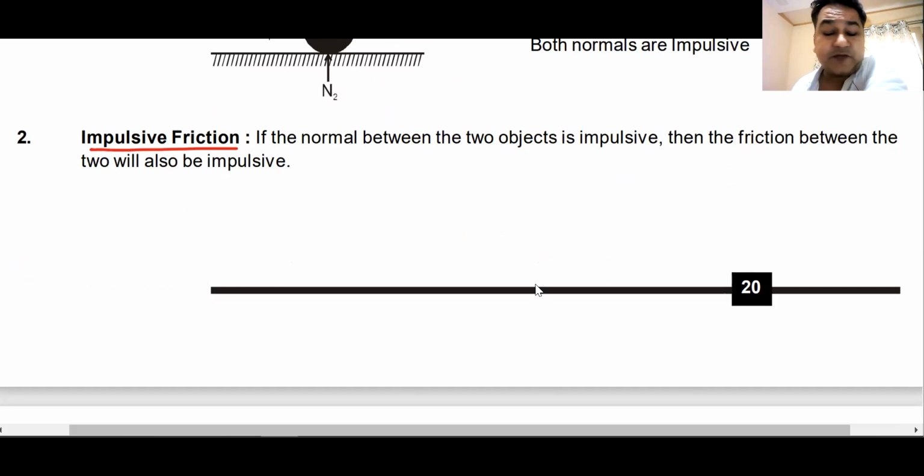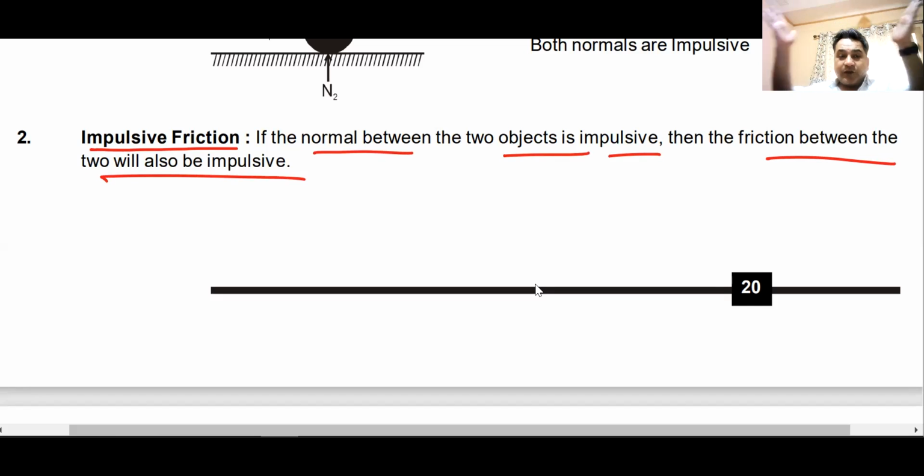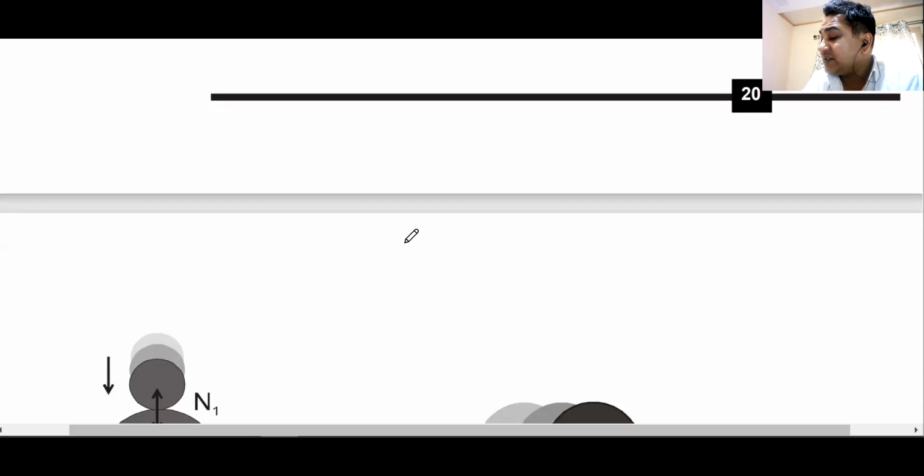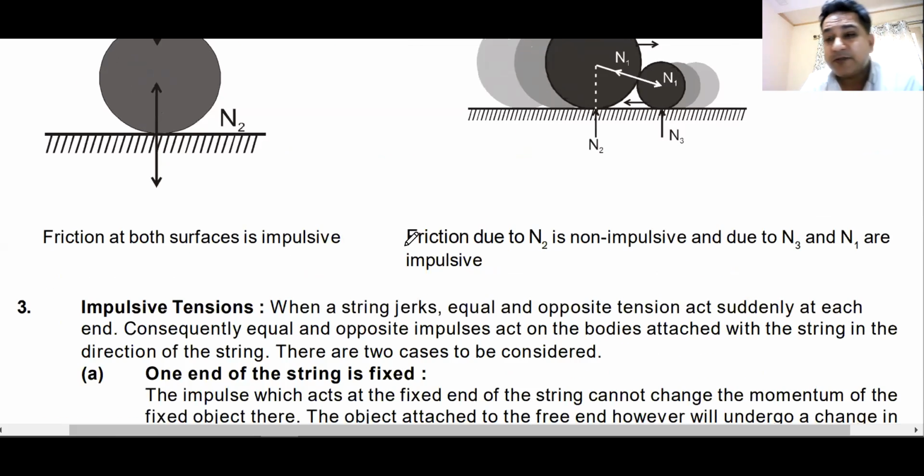How do we find out whether friction is impulsive or not? The simple principle is, if the normal force between the two objects is impulsive, then the friction will also be impulsive. So whenever two objects are colliding and the normal force is impulsive, then friction is also impulsive. Do we understand this? Can I move forward?